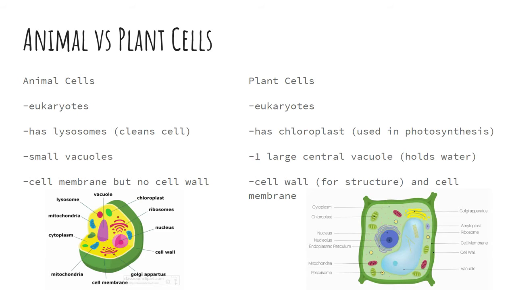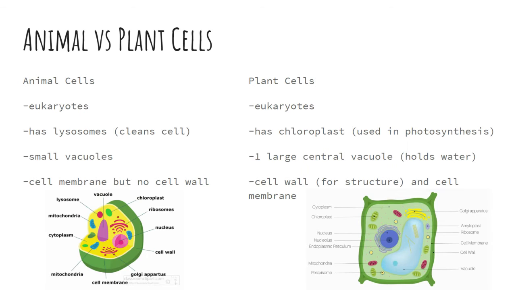Animal cells also have several small vacuoles to hold water, compared to 1 large vacuole in plants. This is because animal cells do not need to store as much water. Additionally, both plant and animal cells have a cell membrane to protect what goes in and out, but animal cells do not have a cell wall. Plant cells, on the other hand, have that cell wall for structure and support. Think about how rigid a tree is compared to your own body.